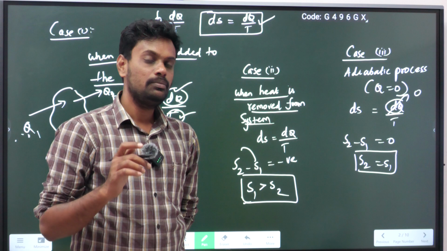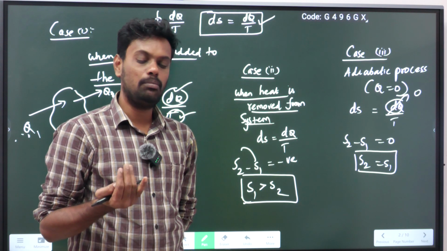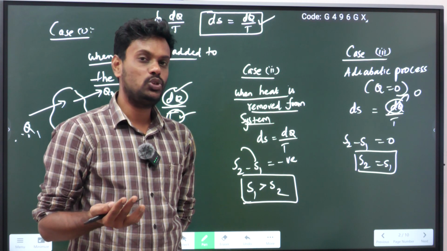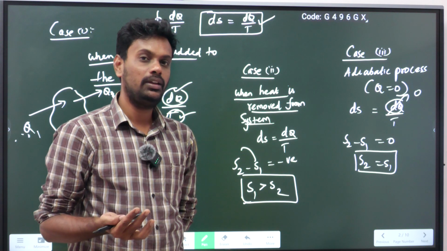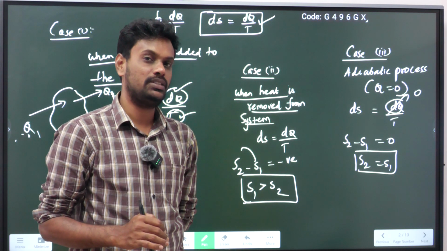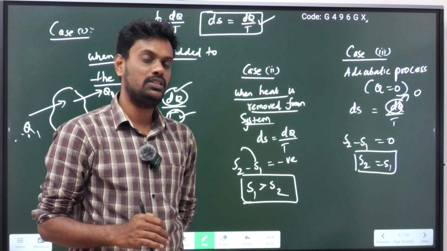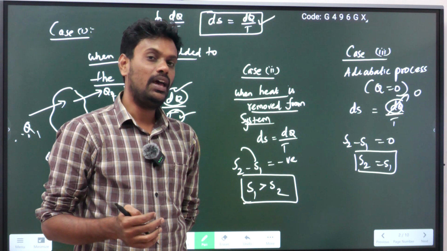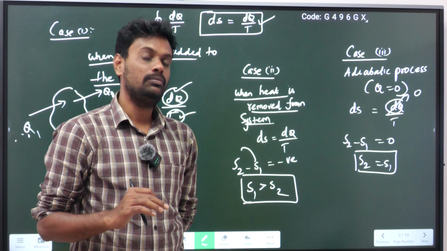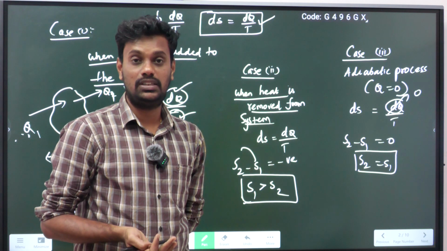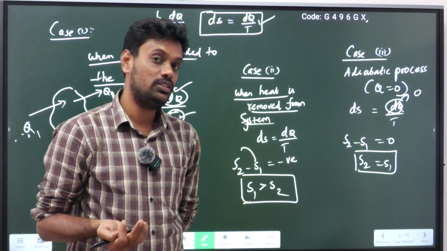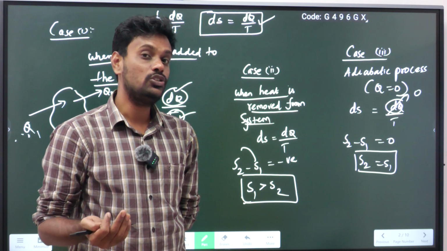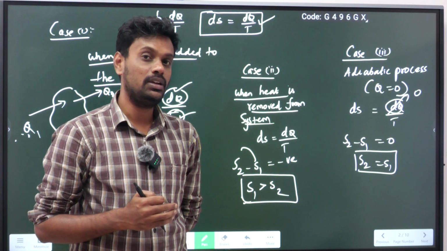In steam power cycle, there are 4 important components like boiler, steam turbine, condenser and pump, where it is assumed that in pump and steam turbine, the process is an isentropic expansion process. Why is it assumed as an isentropic expansion process in the turbine? Because they are considering there is no heat transfer in the system, meaning we are not giving heat to the system and there is no heat removed from the system. We are not adding any heat to the system and there is no heat rejection from the system. That is an adiabatic process.